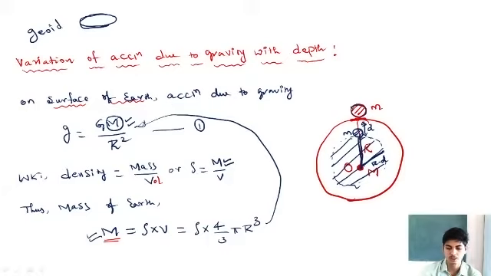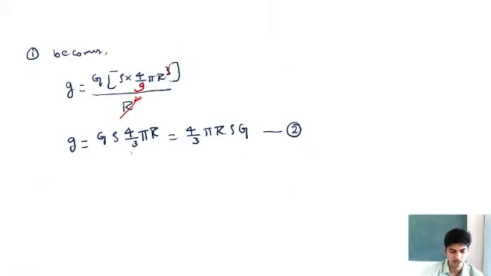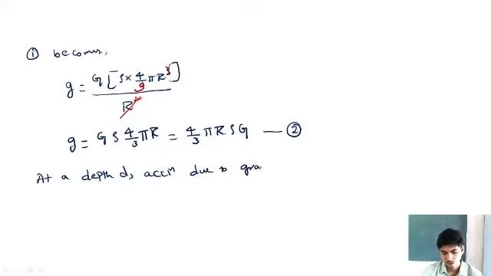So the acceleration due to gravity at a depth small d can be expressed as g_d is equals to G capital M divided by R minus d whole square.